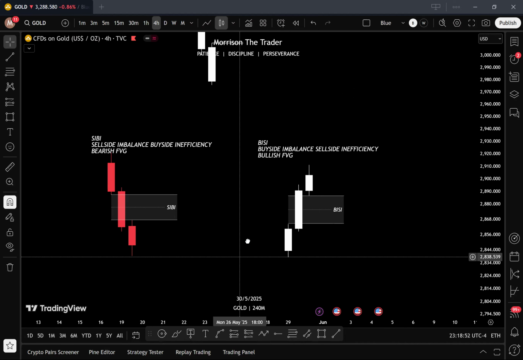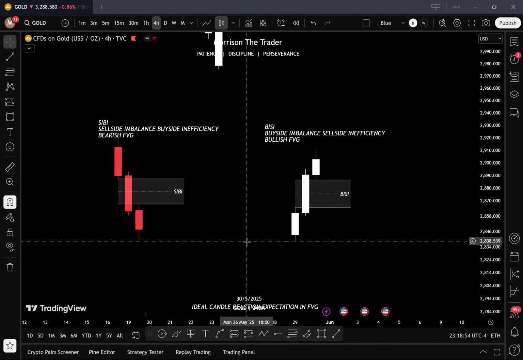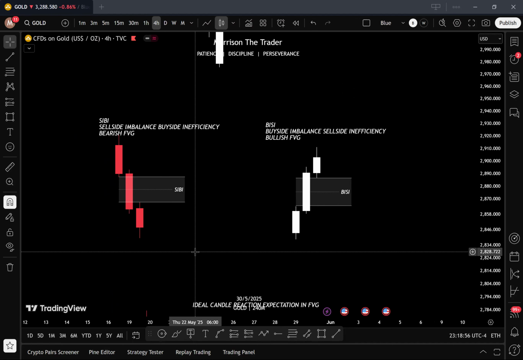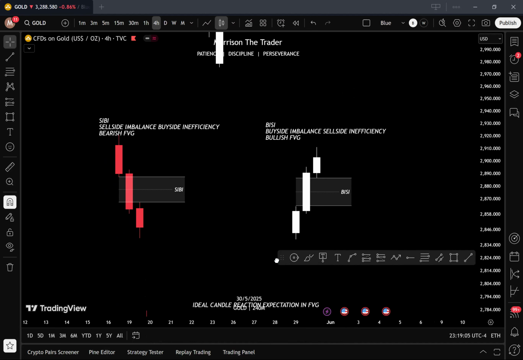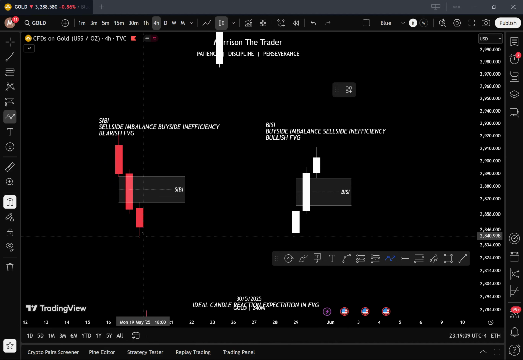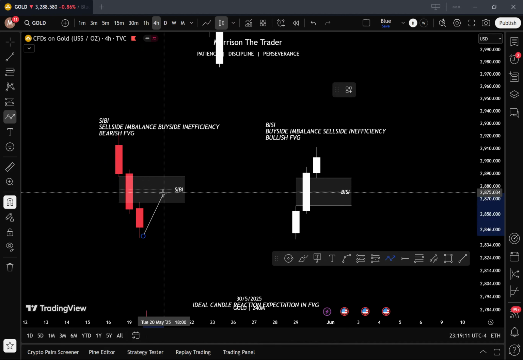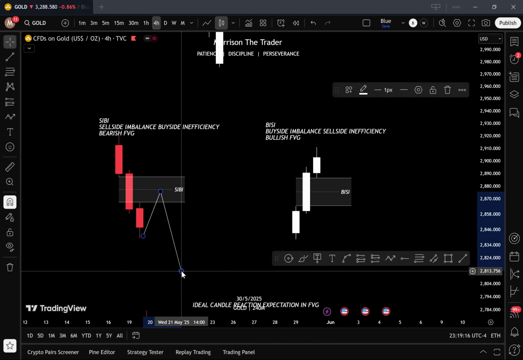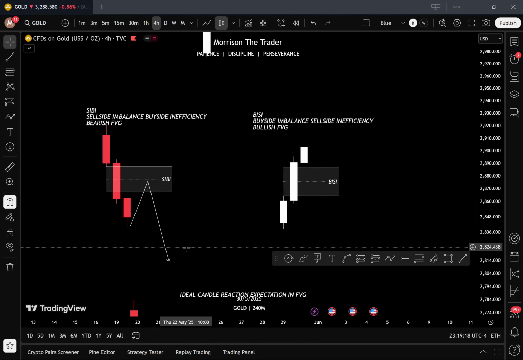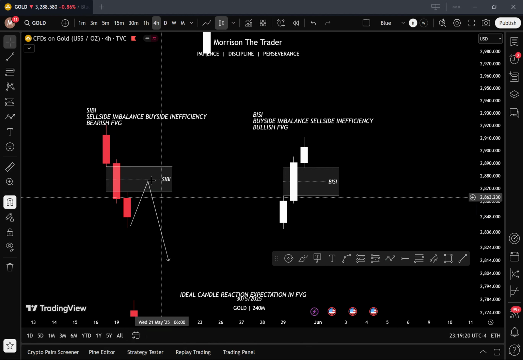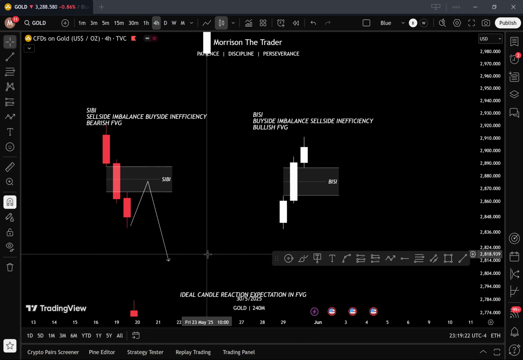So what we expect from these fair value gaps is that when we are in a bearish trend, in a downtrend, we expect the bearish fair value gap to push price lower. At any point that price comes back to this fair value gap in a downtrend, we expect it to resist price from moving upwards and then push it lower.